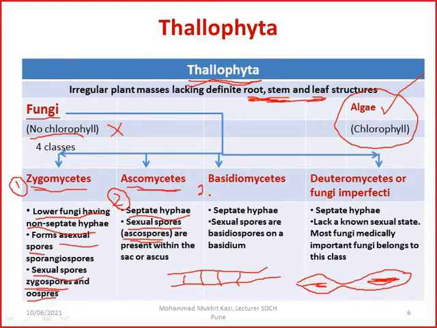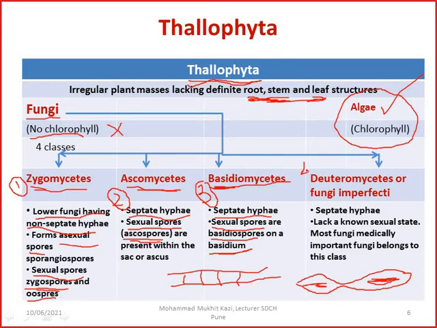Then the third class from the taxonomical classification is the Basidiomycetes, which has septate hyphae and is able to produce sexual spores, and those are called basidiospores. You can take the name Basidio, okay. This is how they produce these spores, on the basidium.